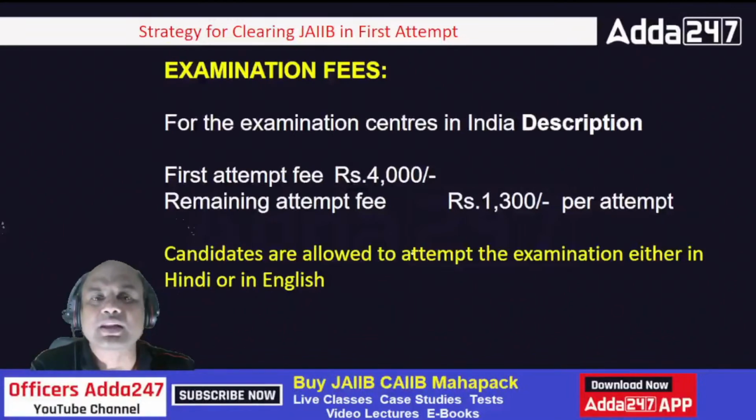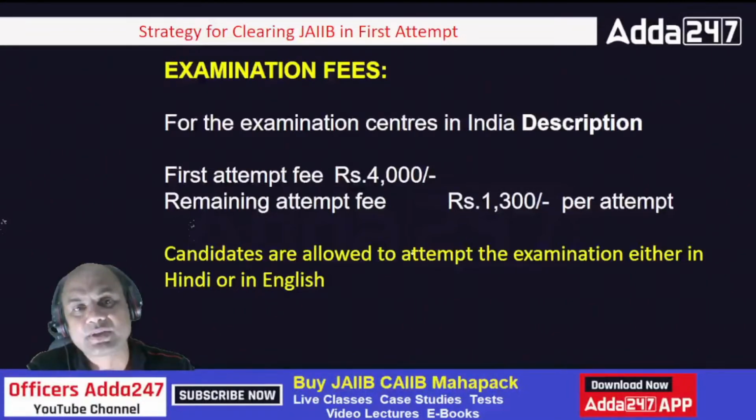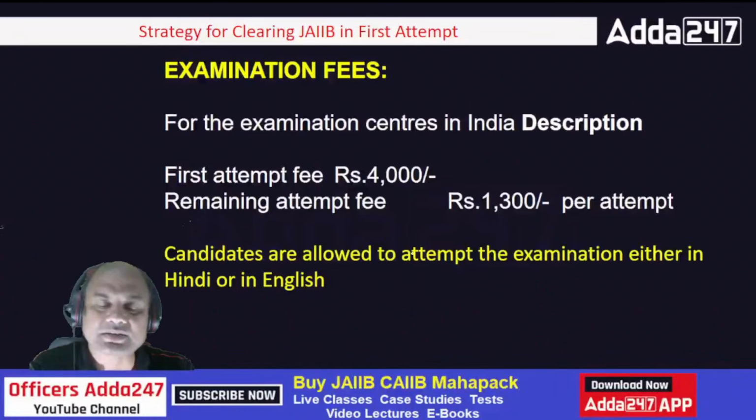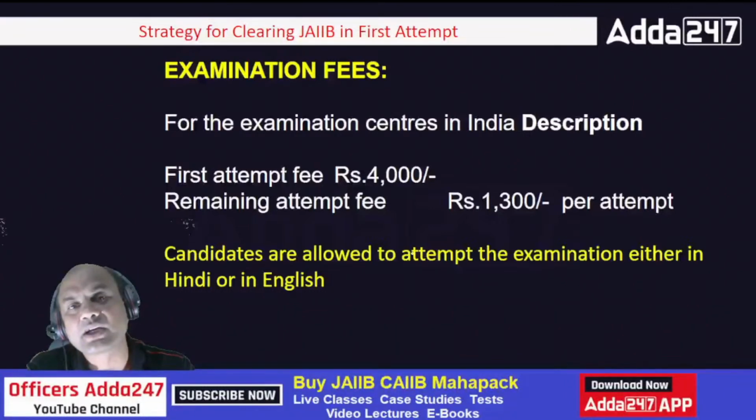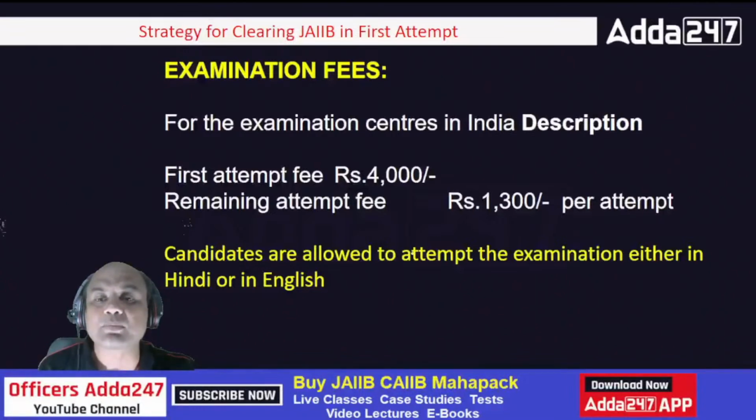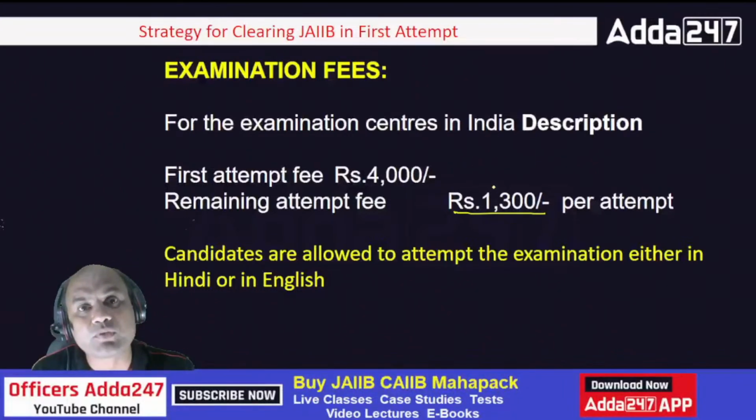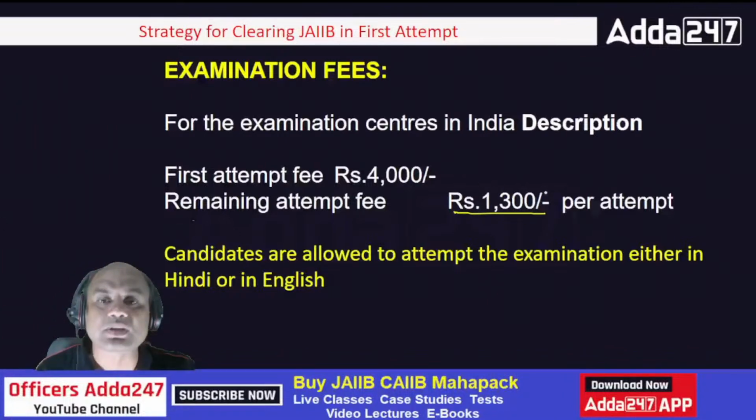Now what are the examination fees as such? Examination fees for the first attempt is rupees 4,000 and for the remaining attempts you have 1,300 per attempt. Now what does it mean? 1,300 per attempt means even if you have one subject left, then also 1,300. Even if you have all the 4 subjects left, then also 1,300.